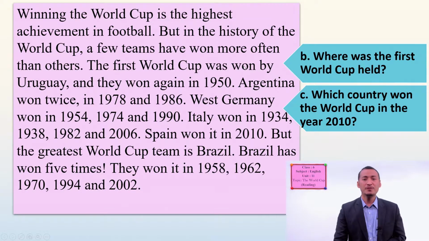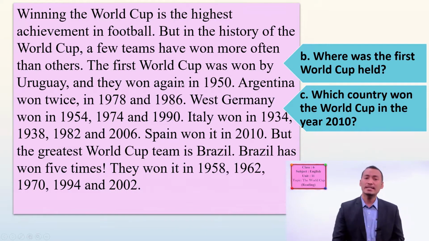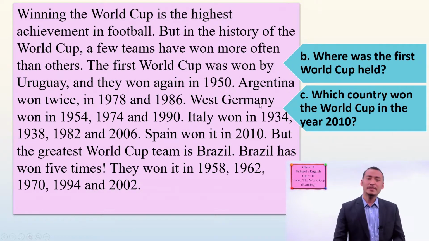The first World Cup was won by Uruguay, and they won it again in 1950. Argentina won twice, in 1978 and 1986. West Germany won in 1954, 1974, and 1990.